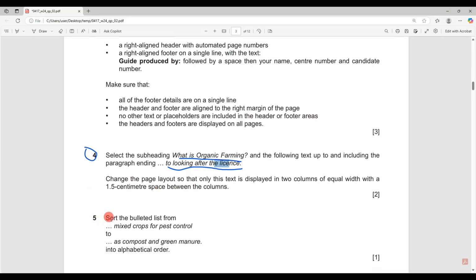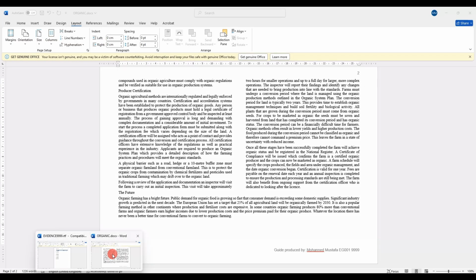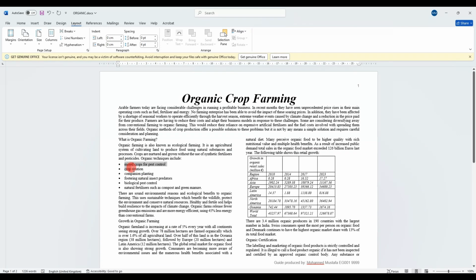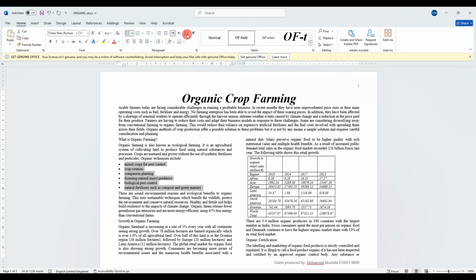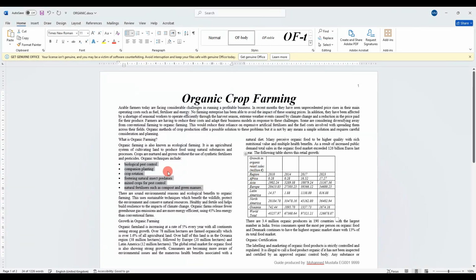Question number 5, sort the bullet list from mixed crops up to into an alphabetical order. So there is a bullet here that we need to sort. Okay, up to this one, up to green matrix, isn't it? Yes. And it should be alphabetical order, and sorting is always here. You can always have it here in home in this area. So you click and make sure that you have it as ascending or alphabetical order, and that's it.